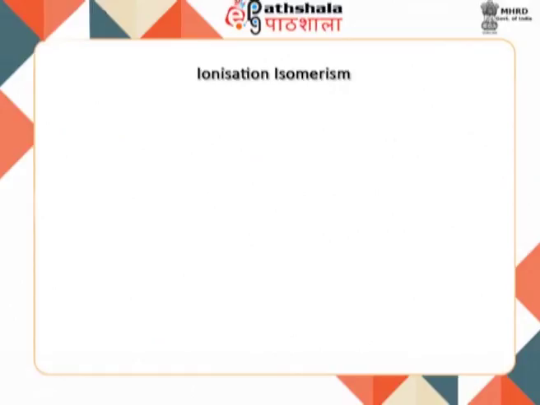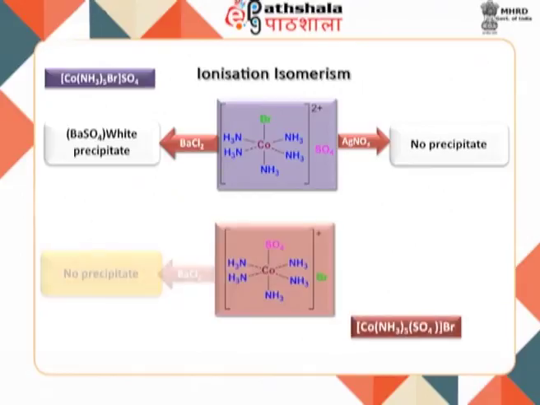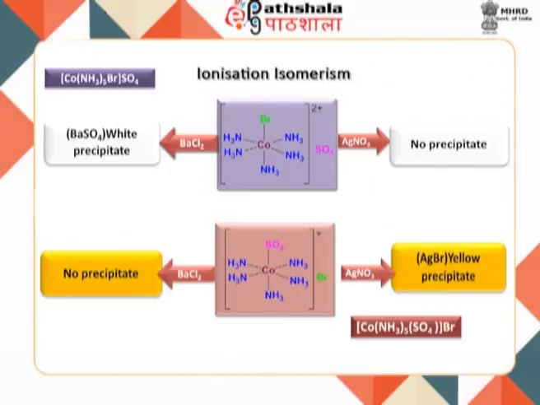For example, pentaamine bromido cobalt 3 sulfate is red-violet in color and in solution gives a precipitate with barium chloride, confirming the presence of sulfate ion, while pentaamine sulfate cobalt 3 bromide is red in color and tests negative for sulfate ion in solution, but instead gives a yellow precipitate of AgBr with silver nitrate.